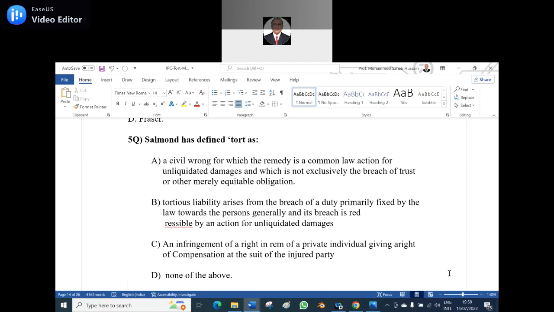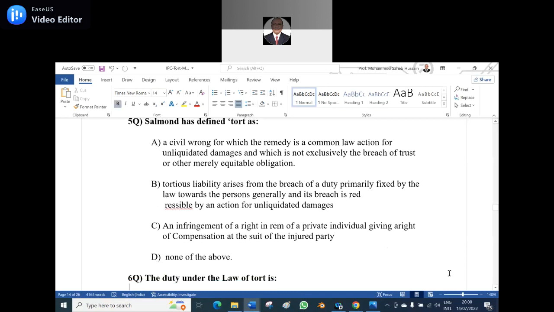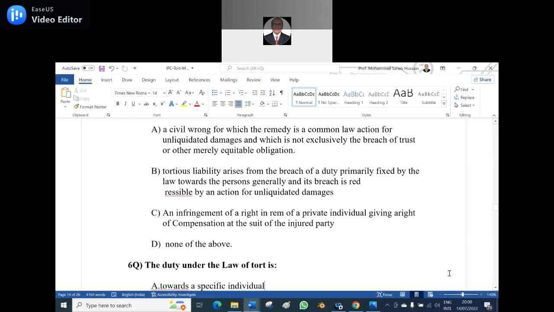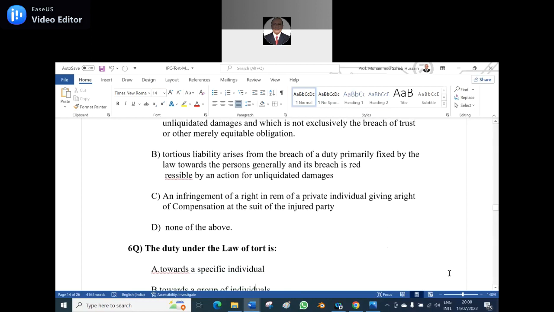Pass, sir. If you see B, we already read it. It's the Winfield definition. Option A is the right answer: a civil wrong for which the remedy is the common law action for unliquidated damages, and which is not exclusively the breach of a trust or merely equitable obligations. It's the Salmond definition. Mostly the Salmond and Winfield definitions will be asked. In very rare cases, the Clerk and Lindsell, Fraser, and James definitions will be asked.